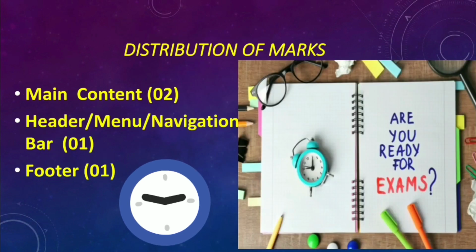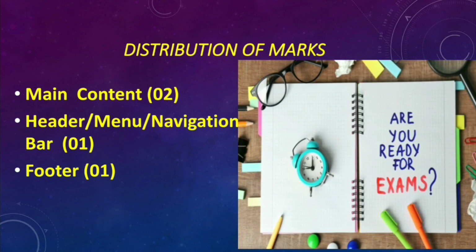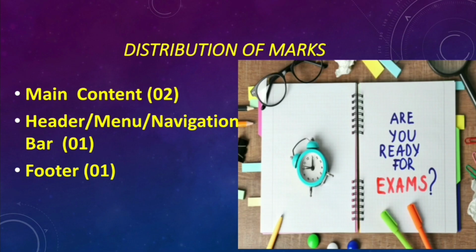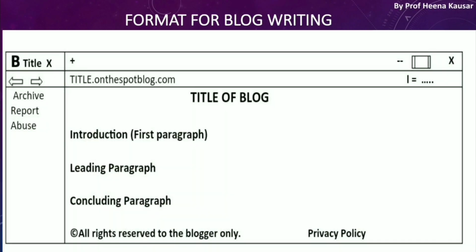Now let's talk about distribution of marks. From exam point of view, if we talk about blog writing, then you can gain marks through main content that has 2 marks, header, menu, navigation bar that will give you 1 mark, and footer will definitely give you 1 mark. Now let's discuss the format for blog writing. Remember this distribution of marks.